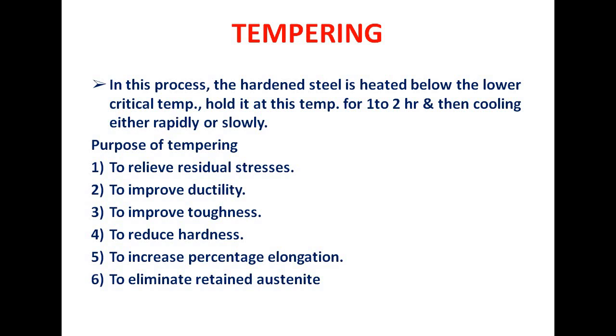Actually tempering is nothing but heating a quenched steel below the eutectoid temperature, to transform martensite to alpha plus Fe3C.